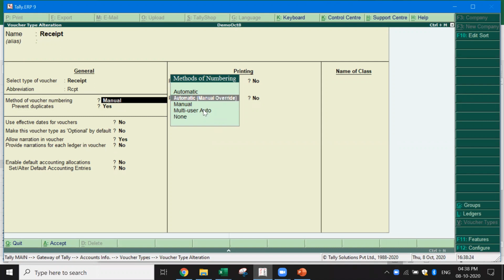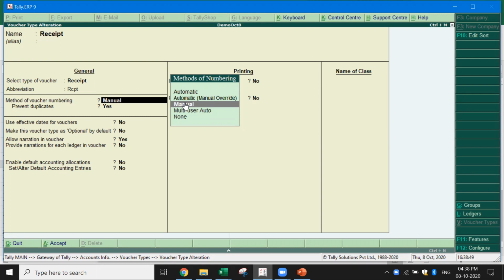If you set it to auto, Tally will by default ignore whatever number you've given as a voucher number. It will automatically number the vouchers sequentially, renumbering them. For example, if you already have voucher number 120, the next time you import, it's going to start from voucher number 121. So ideally, when you're importing, it depends on how you want to maintain the numbering.